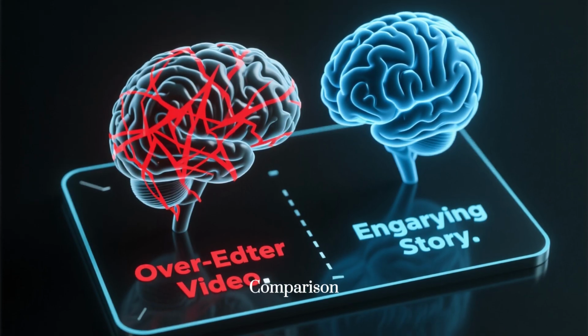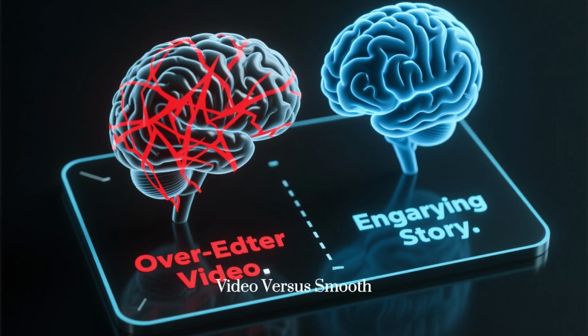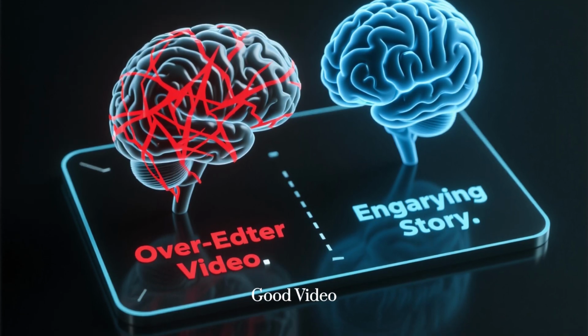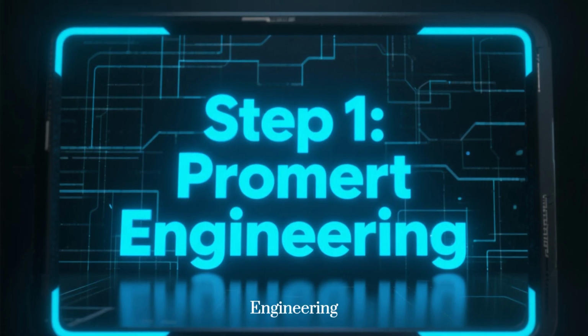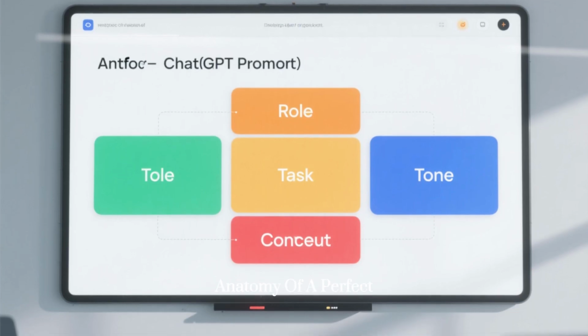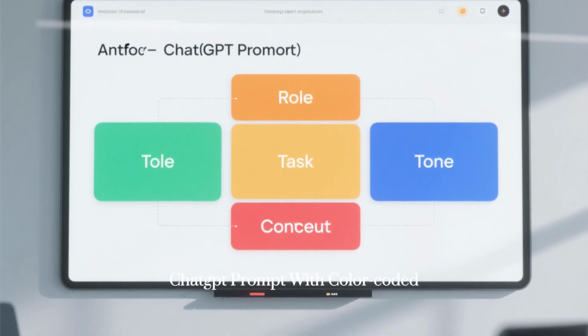Side-by-side brainwave comparison. Chaotic, jagged lines for the bad video versus smooth, synchronized waves for the good video. Transition to step 1. Prompt engineering. Displaying the structural anatomy of a perfect ChatGPT prompt with color-coded sections.